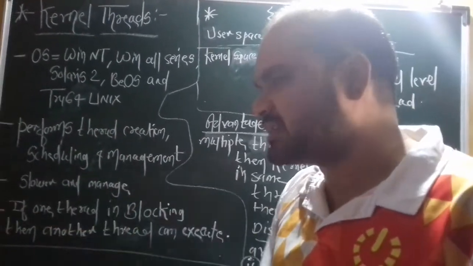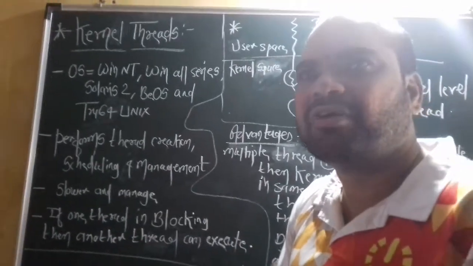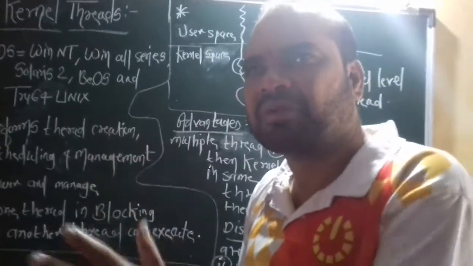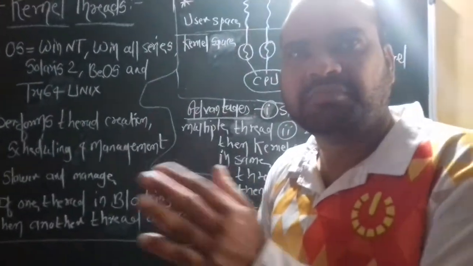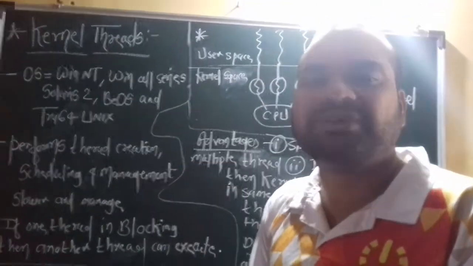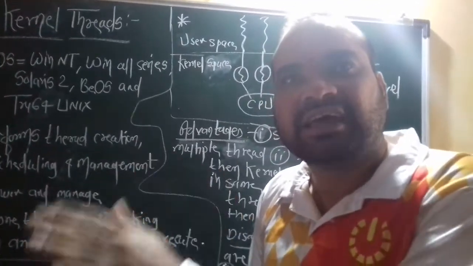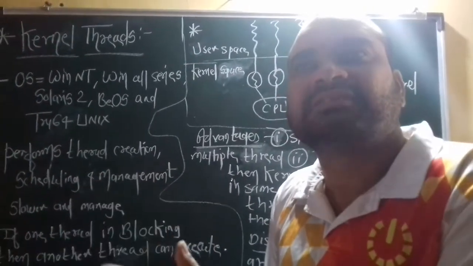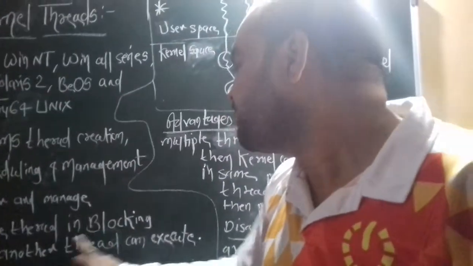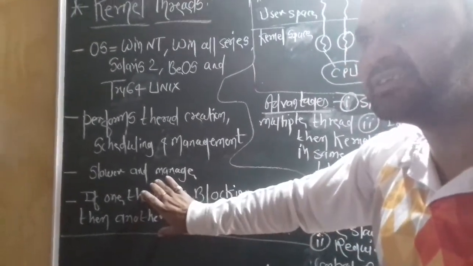Suppose the kernel creates a number of threads for one particular program or task. Assume that some of the threads are blocked, while the rest of the threads keep executing. Then the particular program or task still executes properly and successfully. That is, if one thread is blocking, another thread can execute. That particular point is very important.